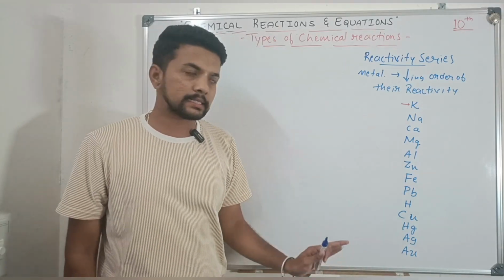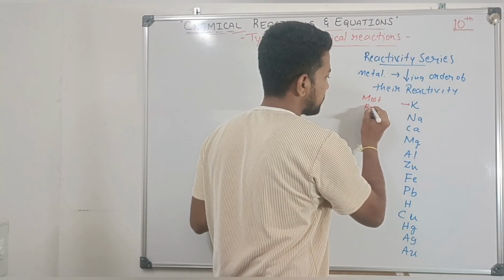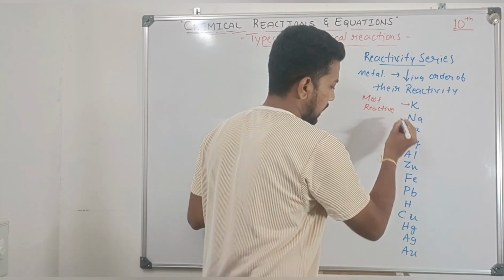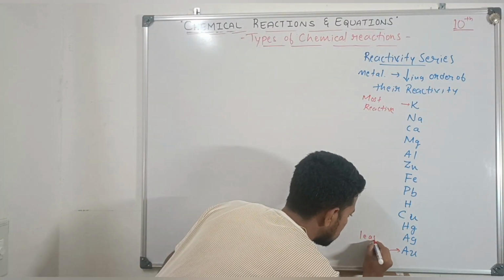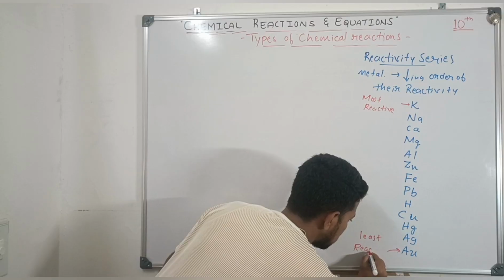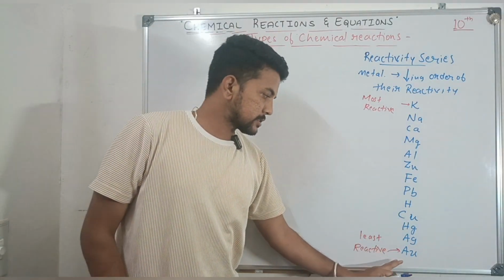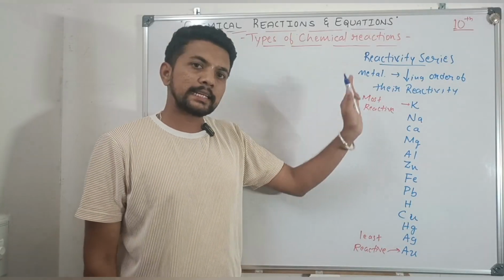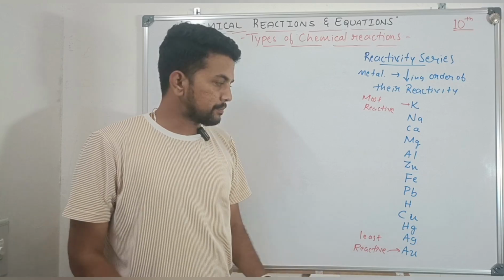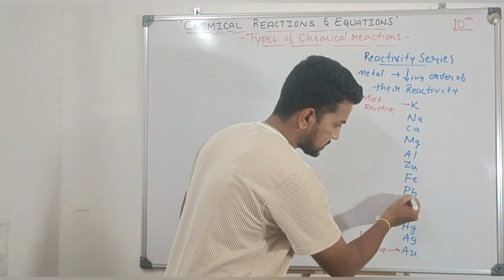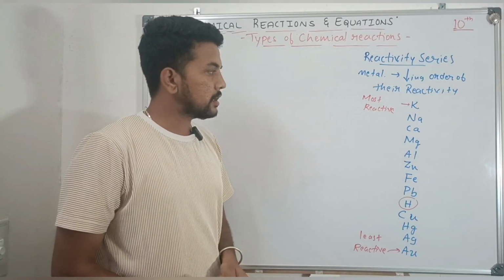So in this reactivity series, potassium is the most reactive element and gold is the least reactive element. So potassium is the most reactive element, gold is the least reactive element. So if you observe this series, all the elements are metals, but here hydrogen is the only non-metal present in the reactivity series.